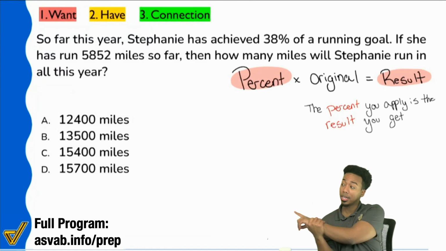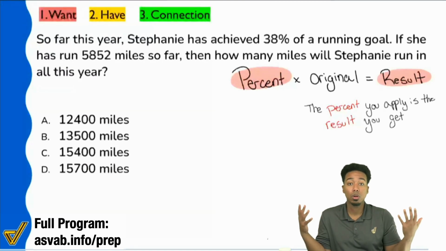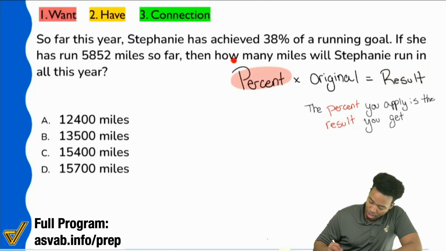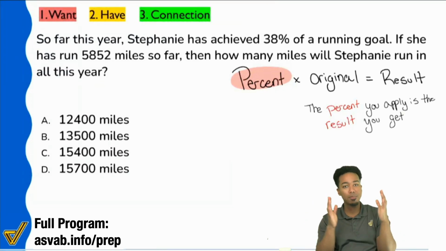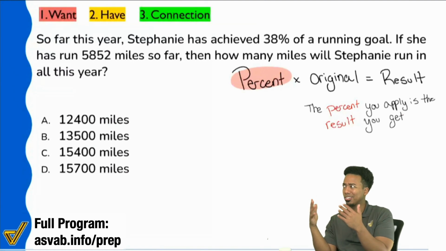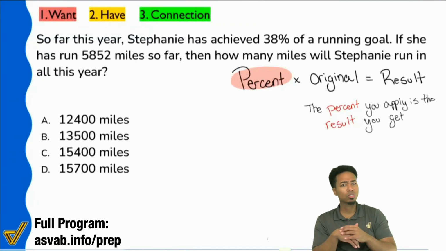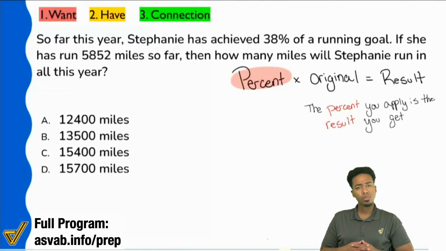Let me show you how that comes together here with this problem. So first things first, we're going to first talk about, hey, what are we looking for? And the question says right here, how many miles will Stephanie run in all this year? So we're looking for all the miles, the entirety of the miles. Everybody, when we're talking about percent problems and we're looking at that formula, what is that corresponding to? The percent, the original, the result. If we're trying to talk about all the miles that we're running this year, what's that going to be?